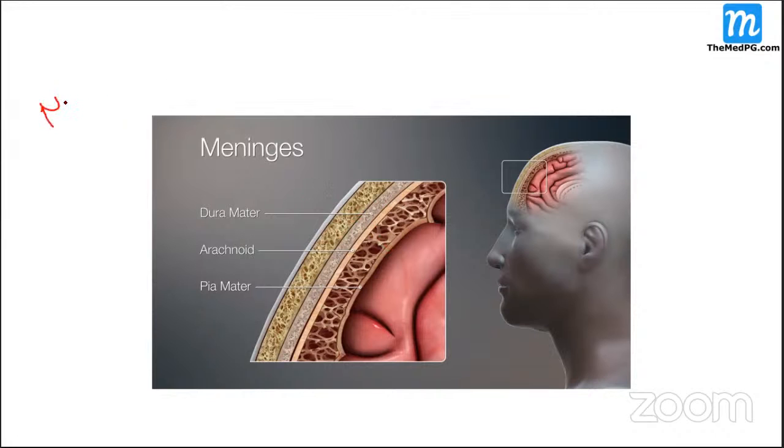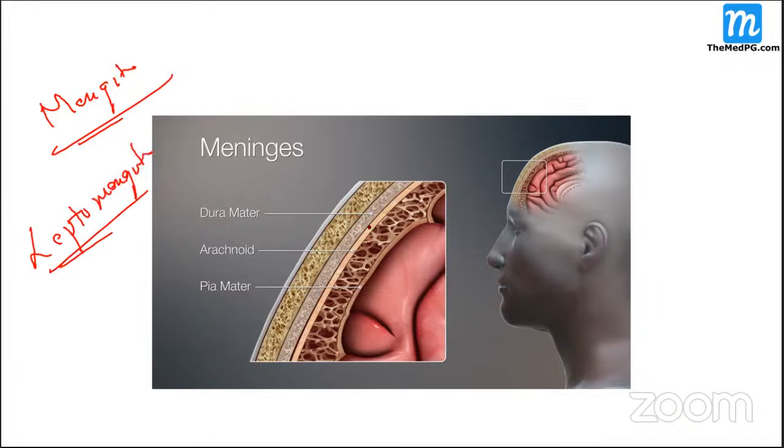Without qualifying, when we say meningitis, we are actually talking about leptomeningitis, the inflammation of the arachnoid and pia mater and the subarachnoid space, which can even extend into the ventricles.